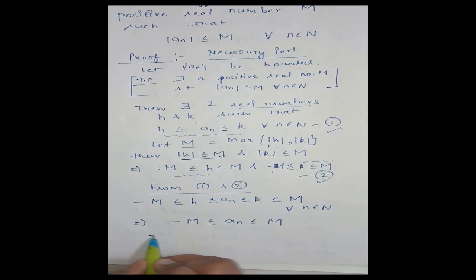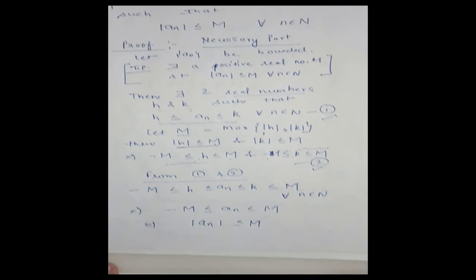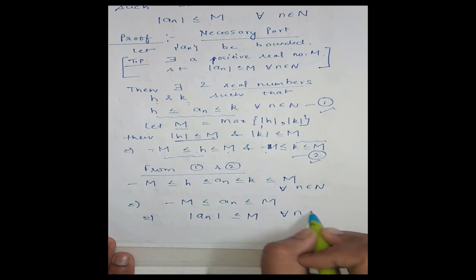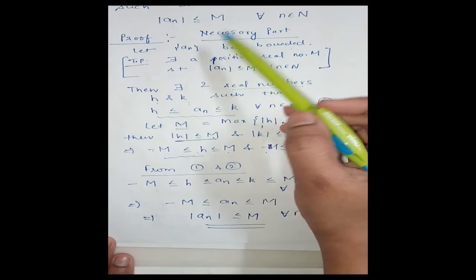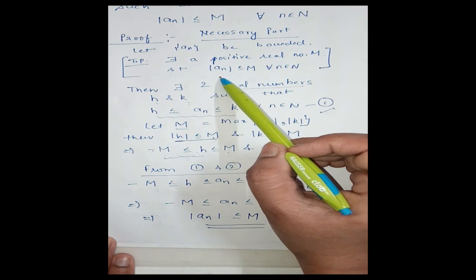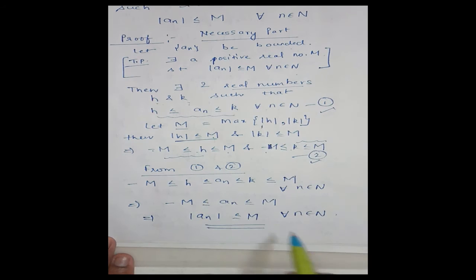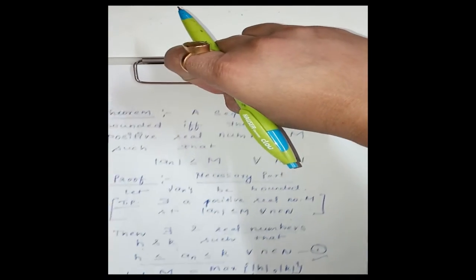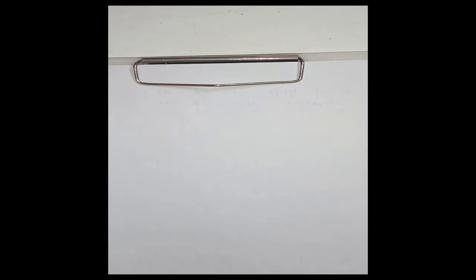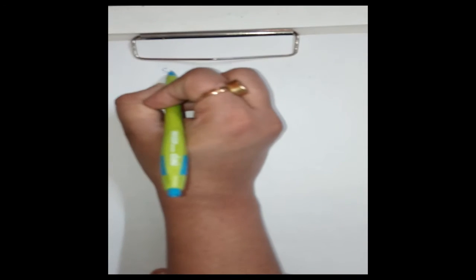That is, mod an is less than or equal to M for all n belonging to natural numbers. Clear? Okay, that is what we wanted to prove: mod an is less than or equal to M for every n belonging to natural number. Hence proved the necessary part. Clear? Now we come to the sufficient part.